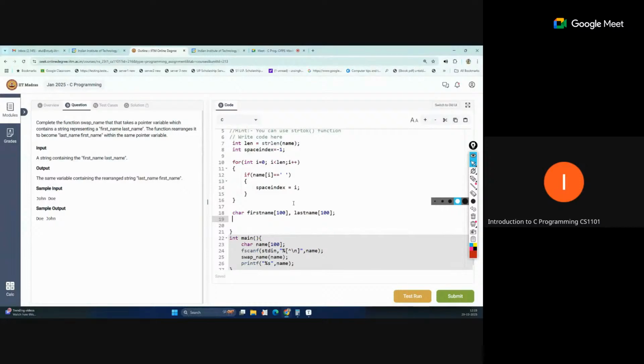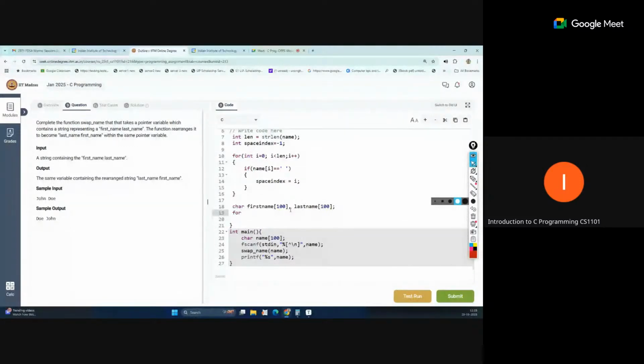And after that, we will run a loop again. For, same, int i equal to 0. That loop we are maintaining for the first name.